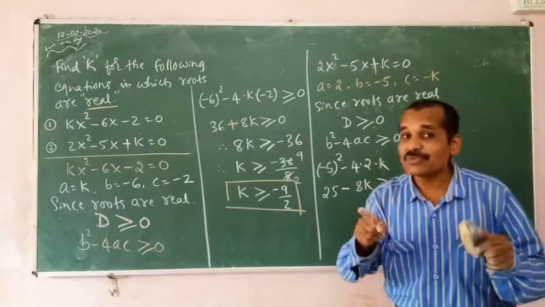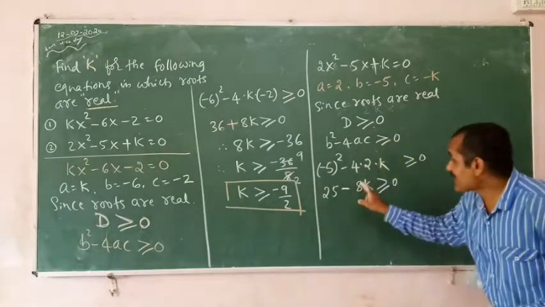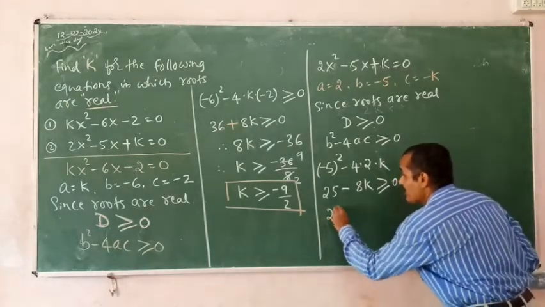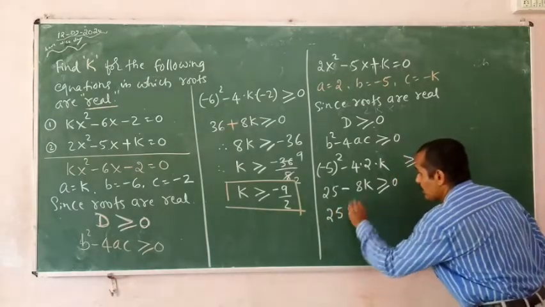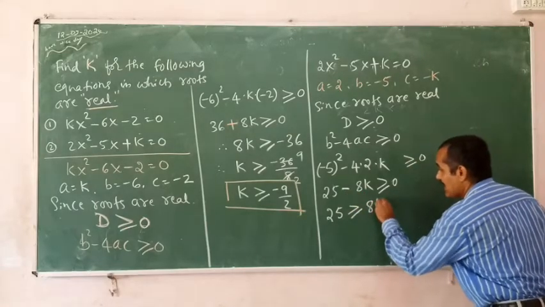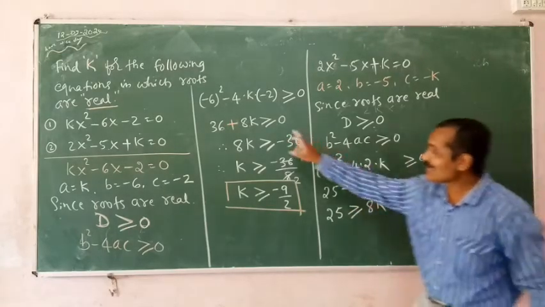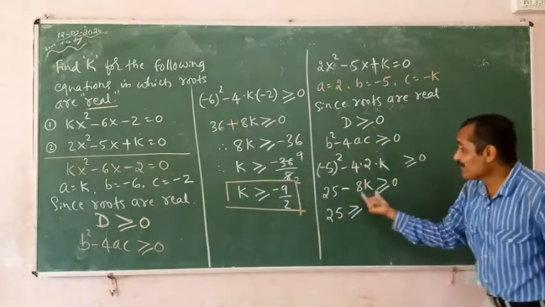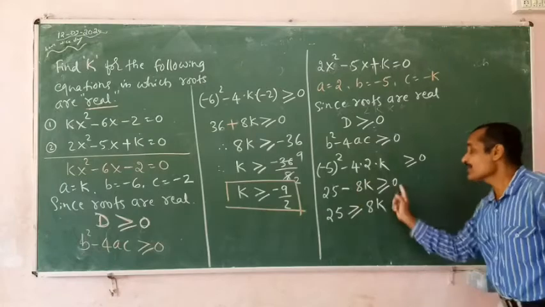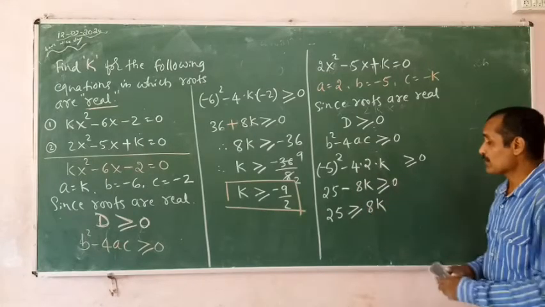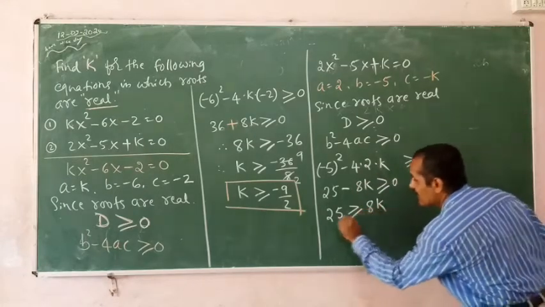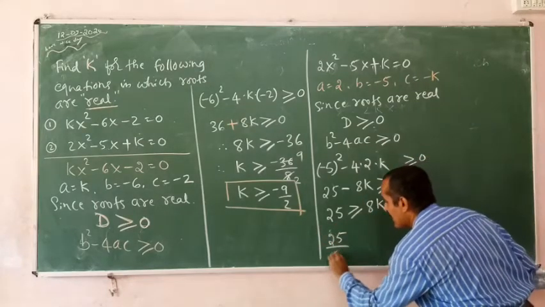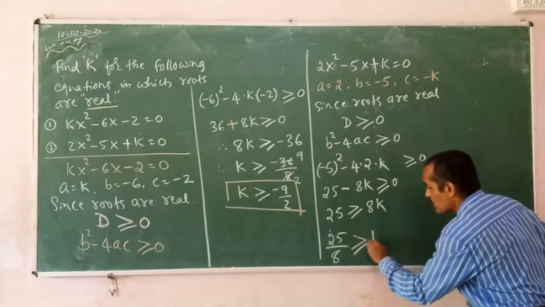K is negative. I will transfer this to the RHS to make it positive. And I can write 25 is greater than or equals to plus 8k. See, if it is positive, keep it here. Transfer this number to the RHS. If k itself is negative, transfer this to the RHS. It is greater than or equals to 8k. This 8 you can take to the denominator. 25 by 8 is greater than or equals to k.